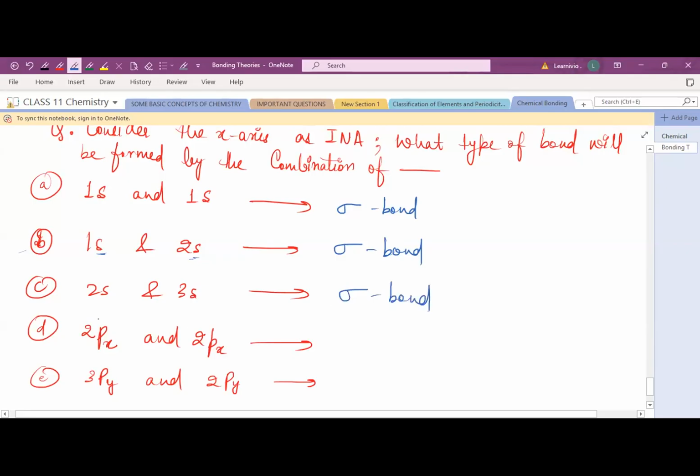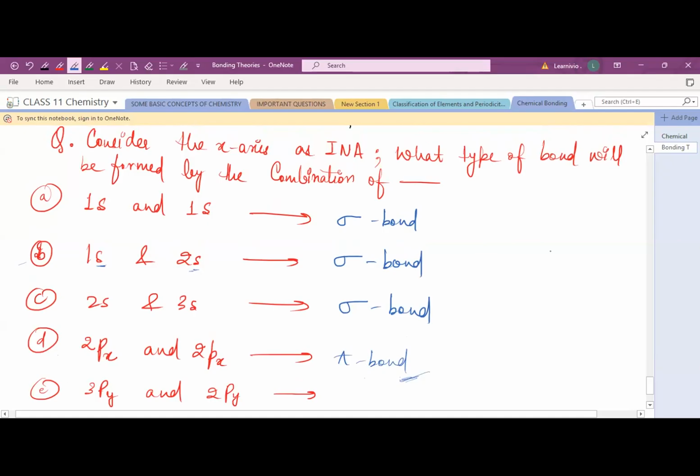Yes, Humera, D. When 2px and 2px combine, when they overlap, which type of bond will be formed? Pi bond. Are you sure? Is she correct? Ma'am, isn't it sigma bond? Yes, sigma bond will be correct. See, the question says consider the x-axis. This is the x-axis. Consider it as an internuclear axis, right?